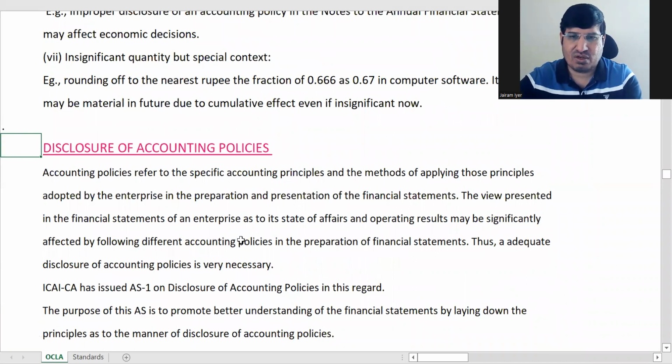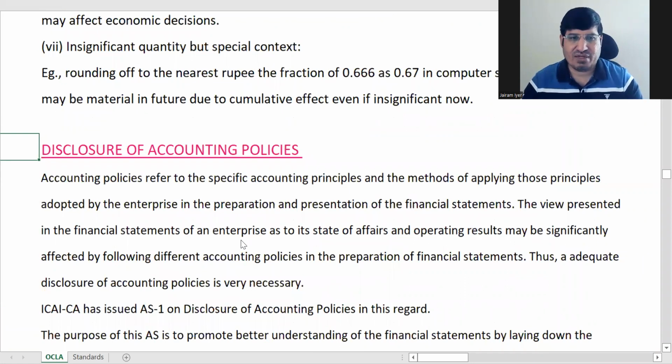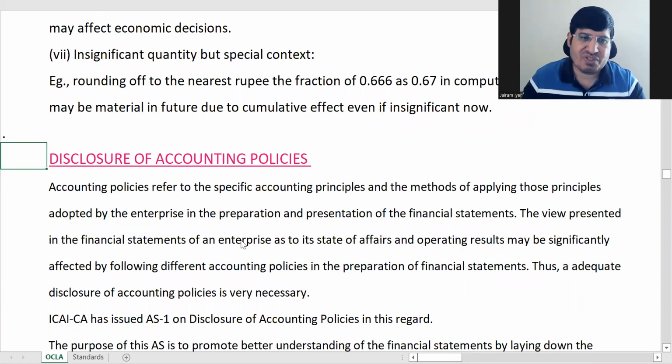चलो, next is disclosure of accounting policies. Okay, as we know, the title of AS1 is disclosure of accounting policies. Okay, so now what is accounting policies?